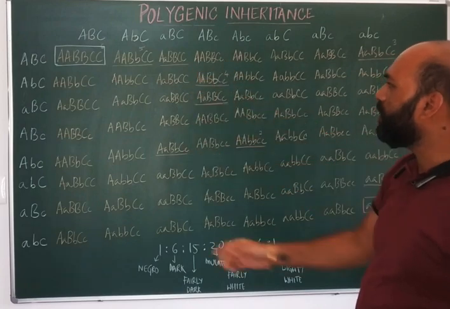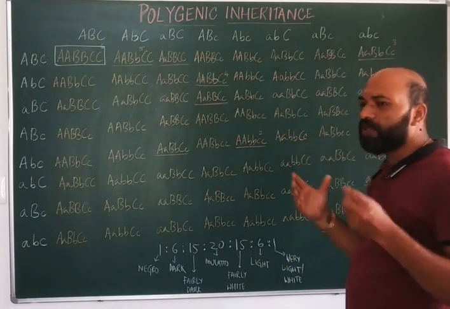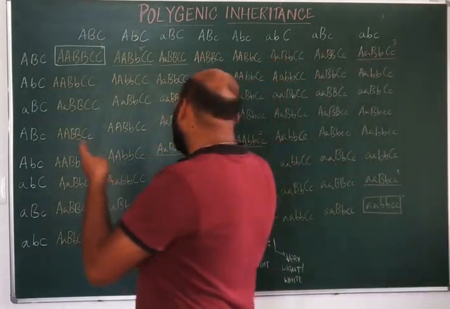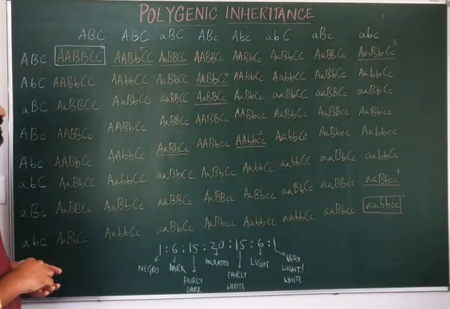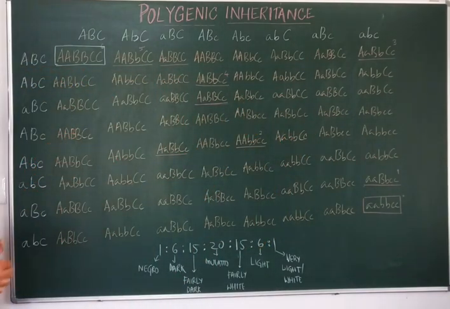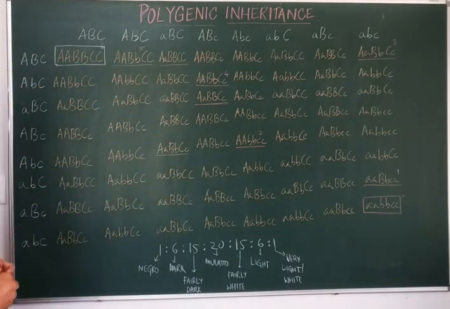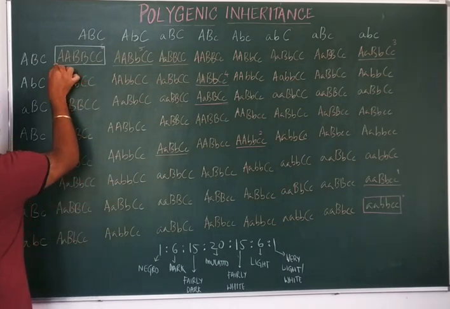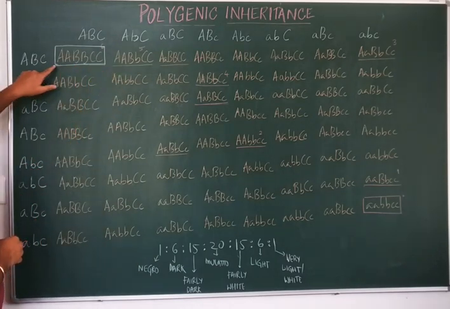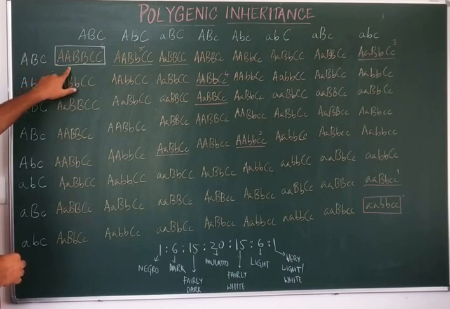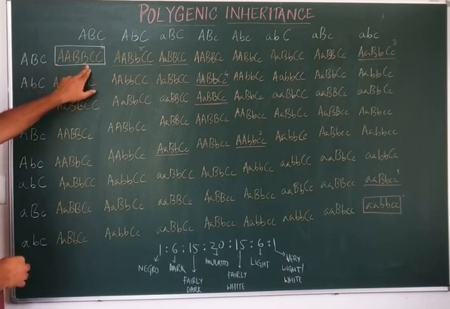So 8 male gametes and 8 female gametes, when they fuse together, this will be the chart which represents the 64 different types of individuals which are possibly being formed. Now these are the genotypes, 64 different types of genotypes, where, when you look here, is the first one, where you can see that all the dominant alleles are present.